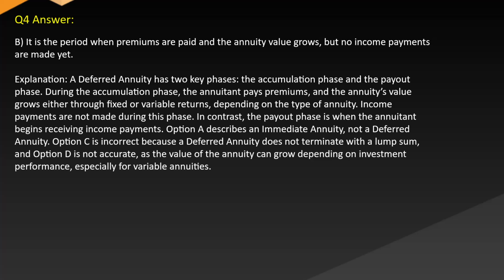Option C is incorrect because a deferred annuity does not terminate with a lump sum, and option D is not accurate as the value of the annuity can grow depending on investment performance, especially for variable annuities.